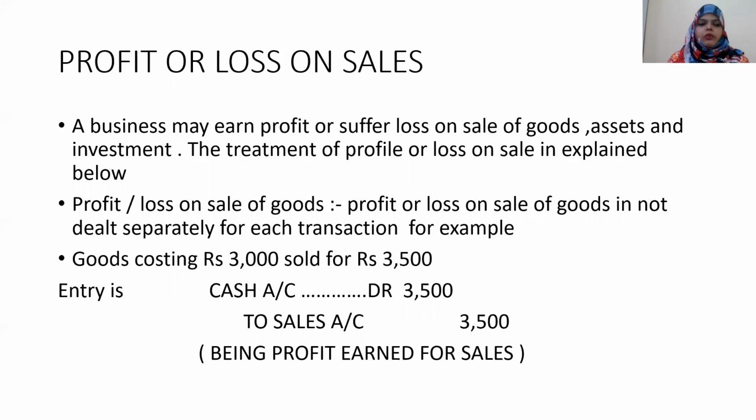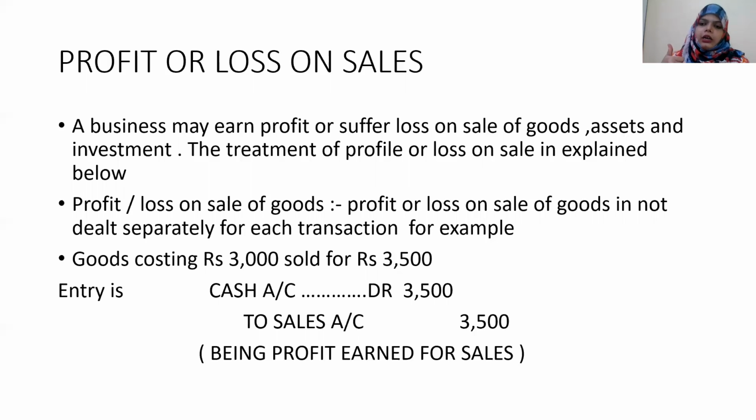Profit or loss on sale of goods is not declared separately for each transaction. For example, goods costing rupees 3,000 were sold for rupees 3,500. So it will not be mentioned that you have earned profit, and you will not debit or credit a profit account separately. Instead you will write cash account debited rupees 3,500 to sales account rupees 3,500.